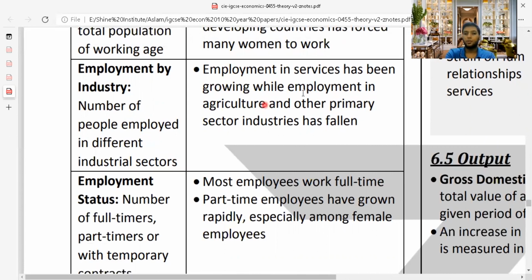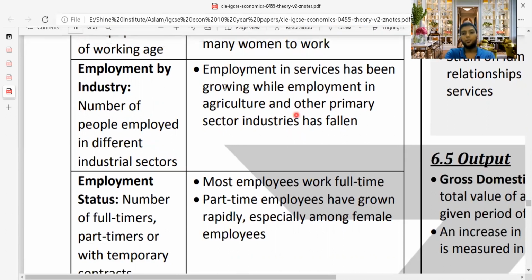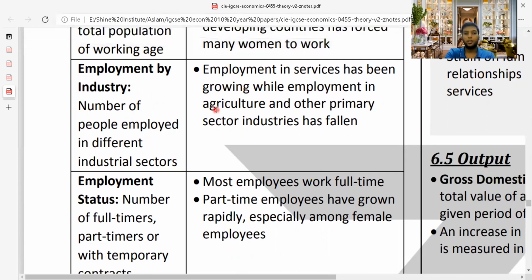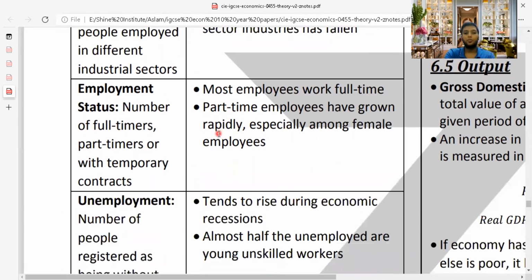Employment in services has been growing while employment in agriculture and other private sector industries has fallen. As people are getting a high income in service sectors, people are moving to service sectors rather than settling down in the primary as well as secondary sector. Employment status: number of full-timers, part-timers or those with temporary contracts.